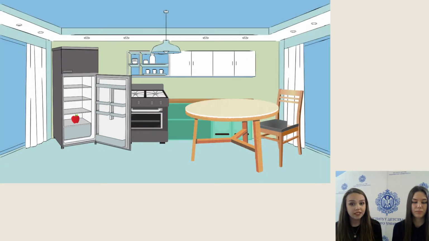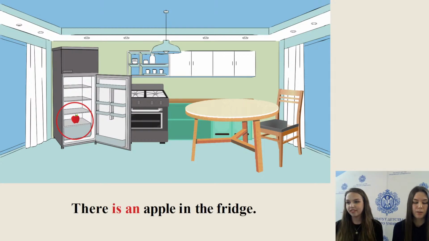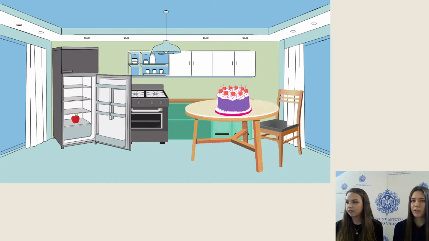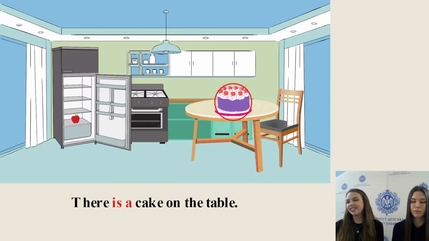Anne, look! An apple! Where? In the fridge. Yes, there is an apple in the fridge. Julia, look, a cake. Where? On the table. Yes, there is a cake on the table.